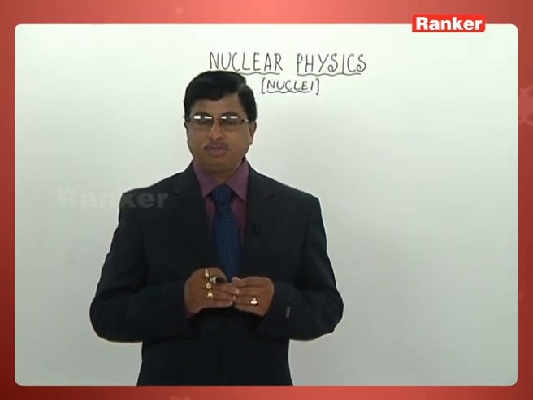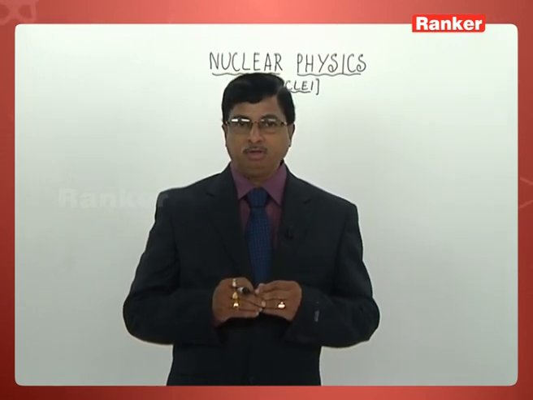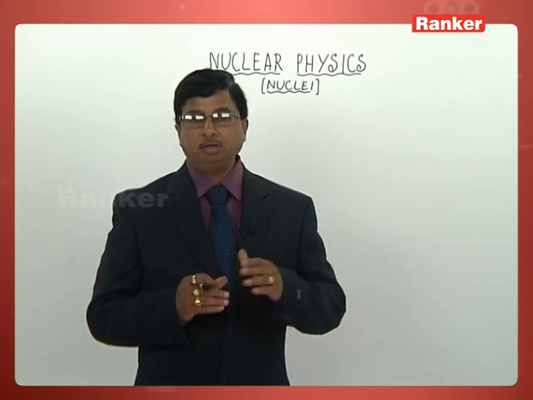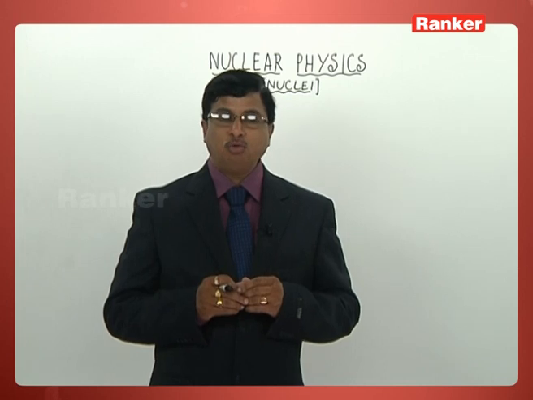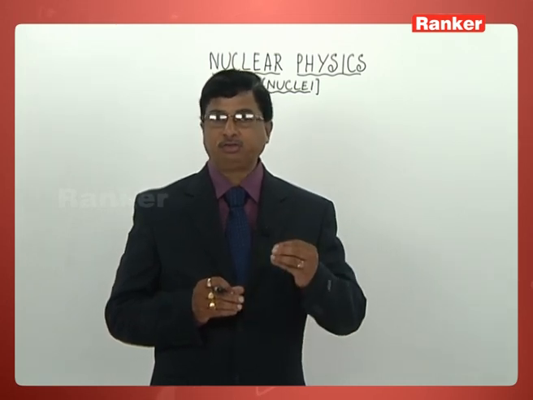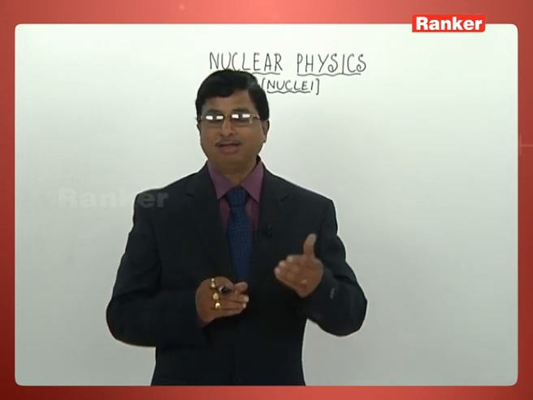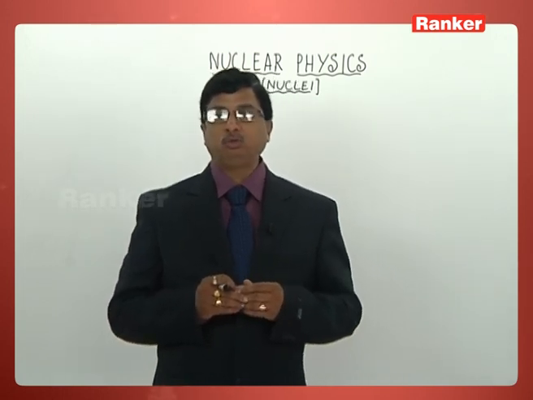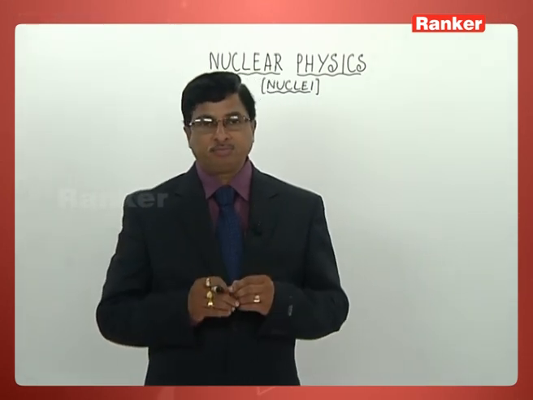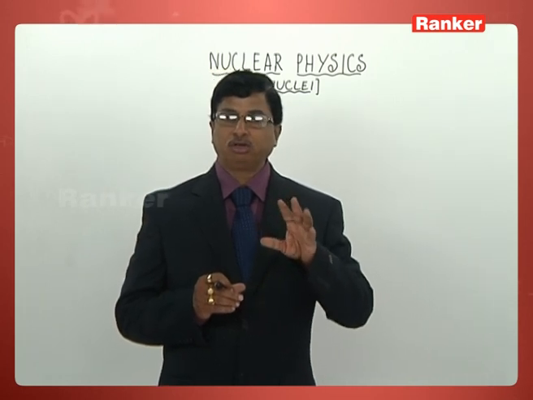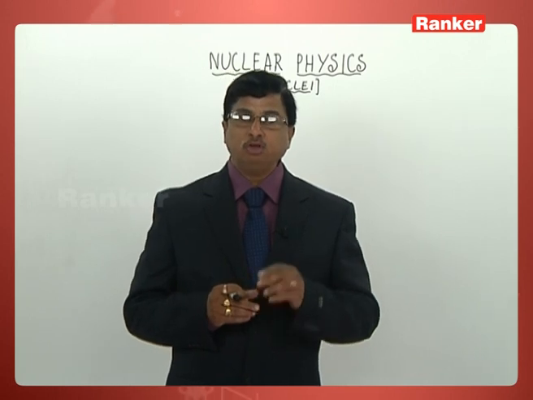In addition to these concepts, we are dealing with a small part of elementary particles. What is the general classification and what are the examples for each kind of classification. And in addition, we are going to discuss quarks. So this in brief is what we have in this chapter of nuclei, which deals with nuclear physics.